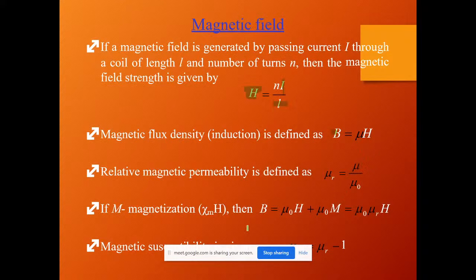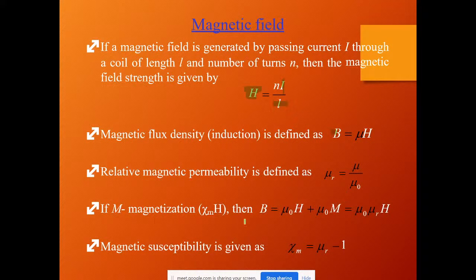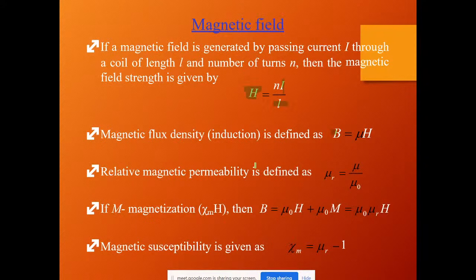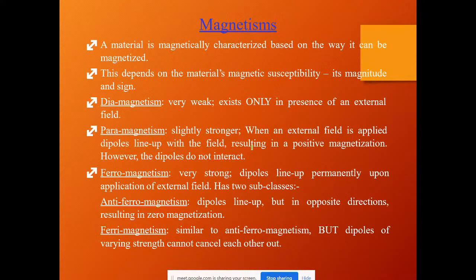Susceptibility is represented with psi. We have various terms like this, which are magnetization characteristics and magnetic susceptibility. These are the basic things you have to learn regarding the properties of the magnetic field. Coming to magnetism, a material is magnetically characterized based on how it is magnetized. Earlier I mentioned, if you have a magnet and you rub an iron one rupee coin or iron material with it, the material property has now changed.